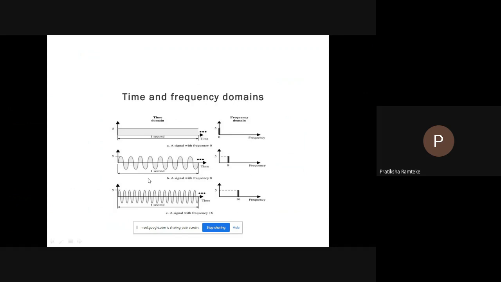This is the time domain, and in the frequency domain it shows the point 8 at 5 volts. In the third, there are 16 cycles and they are completed in 1 second. This is shown in the time domain, and in the next one, at point 16, the 5 volt is there. So this is the frequency domain.